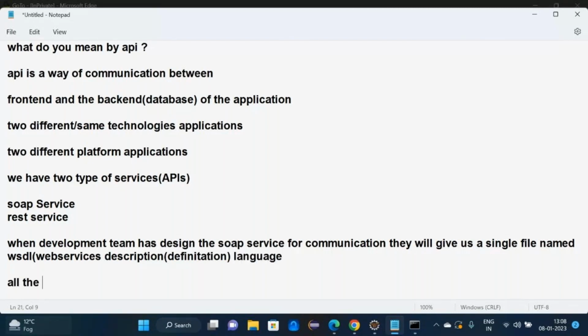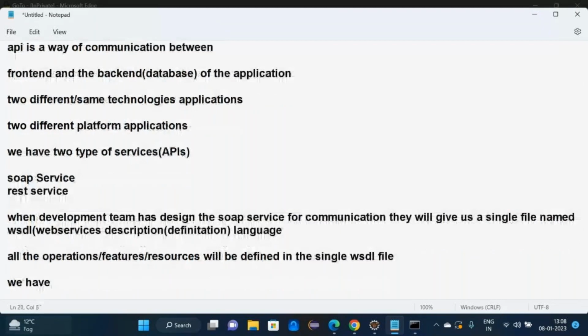All the operations or features or resources will be defined in a single WSDL file. We have to test that WSDL file.